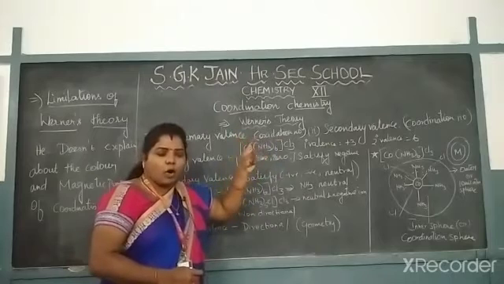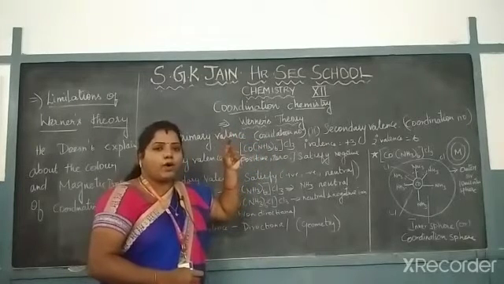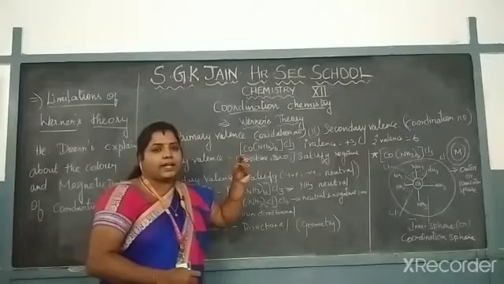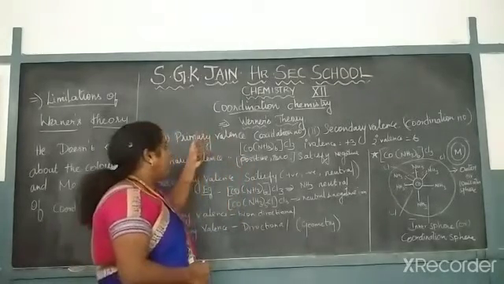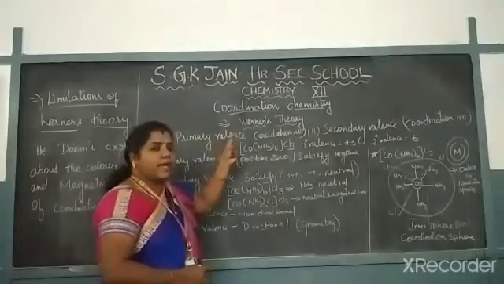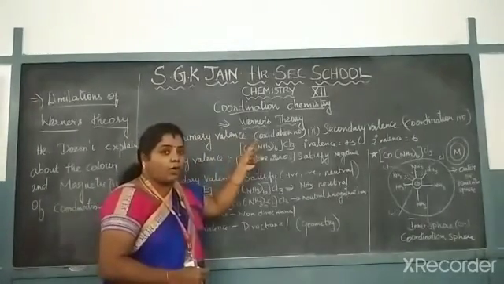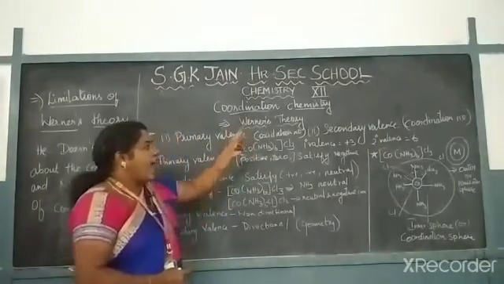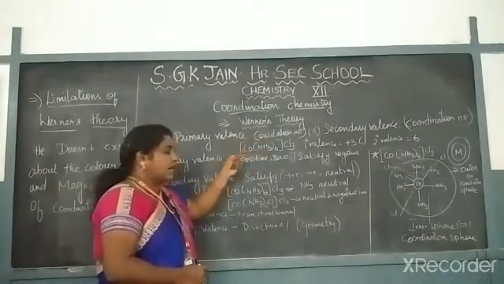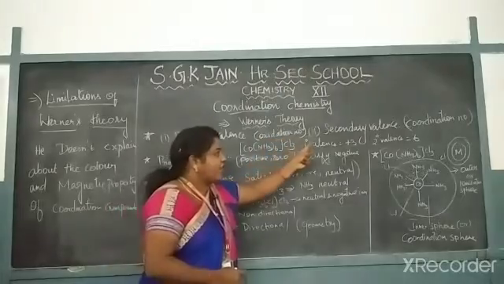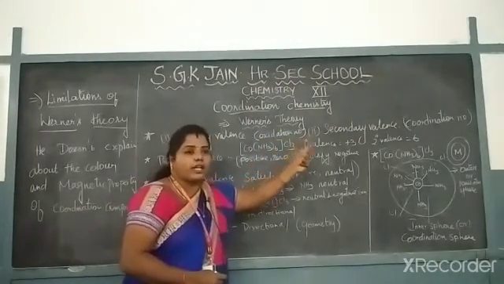In coordination compounds, the most important element is the central metal atom, which is bonded with the ligands. The primary valency is based on the oxidation number of the central metal atom, and the secondary valency exhibits the coordination number.